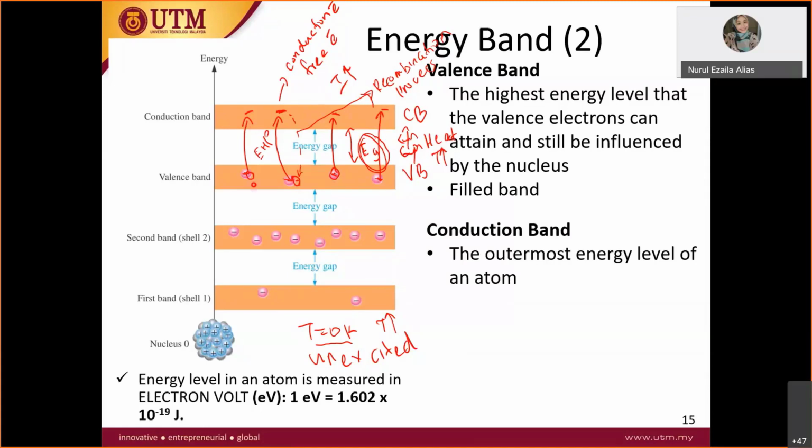However, let's take a look at a very rare case here. When this valence electron jumps to the conduction band and becomes a free electron, it will leave a hole. This hole also has a tendency to move around, but very, very slow, super slow. This slow movement of hole also produces a current, which we call hole current.